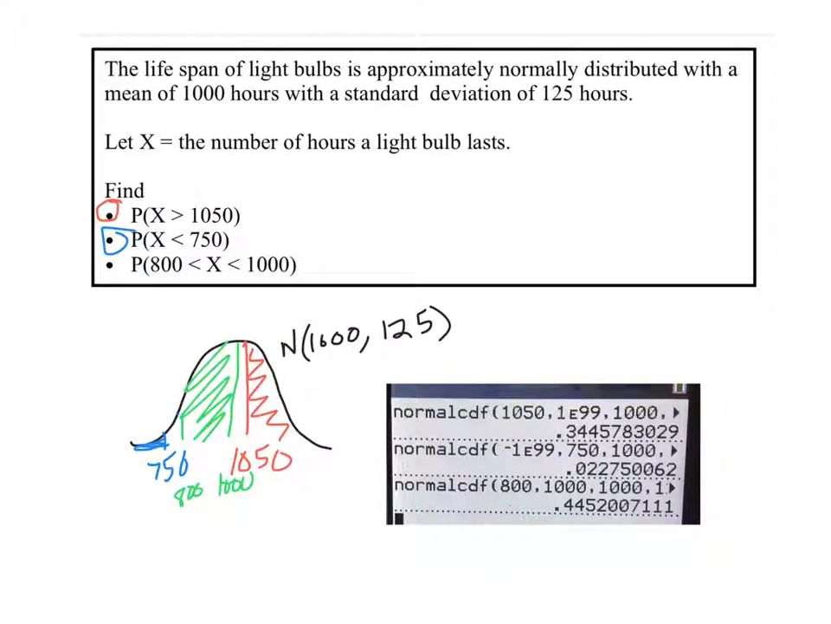Remember, we always do lower bound, upper bound, mean, and standard deviation got cut off. So there's your answer for the red. Lower bound, upper bound, mean, standard deviation. There's your answer for the blue. Lower bound, upper bound, mean, standard deviation. There is your green answer. Okay, let's move on.